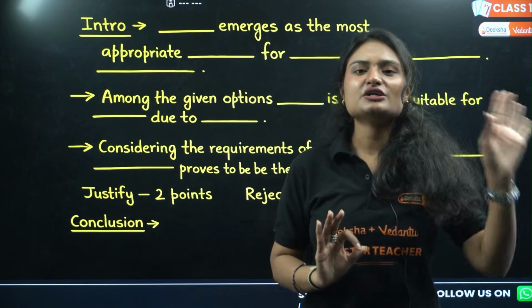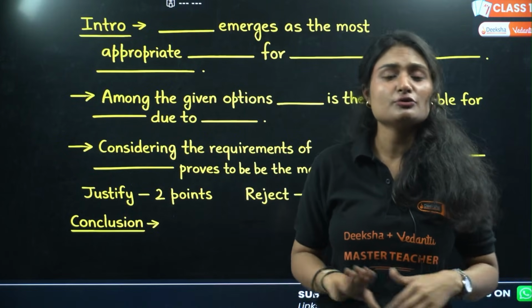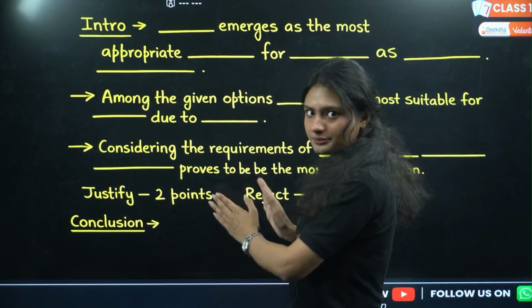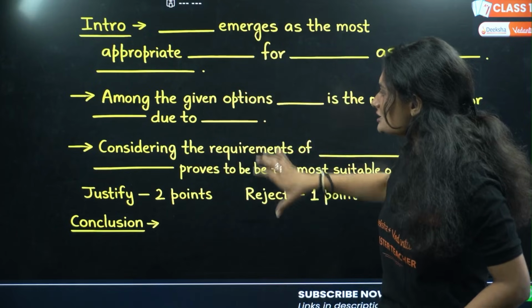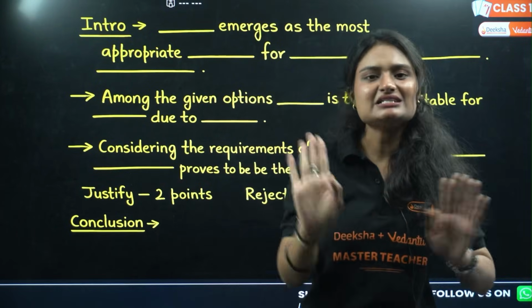Conclusion doesn't need to be totally different from your answer. Obviously, it never will be different from your answer. What you do, you conclude it. How do you conclude it? Whatever you have written, just read it again and summarize it in 2 lines only. That's the conclusion you need to write.